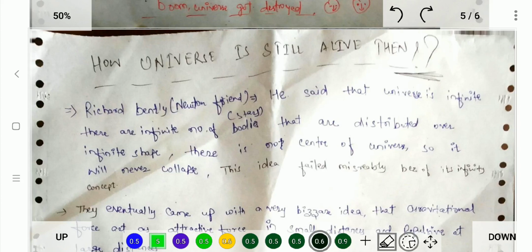Newton's friend Richard Bentley said, around 1691, that the universe is infinite. So there are an infinite number of bodies, stars, suns, moons, and planets, distributed throughout infinite space. So there is no center, because infinity has basically no center, as you know. So the universe will never collapse at its center. But how can we assume that the universe is infinite? This idea falls miserably due to that.